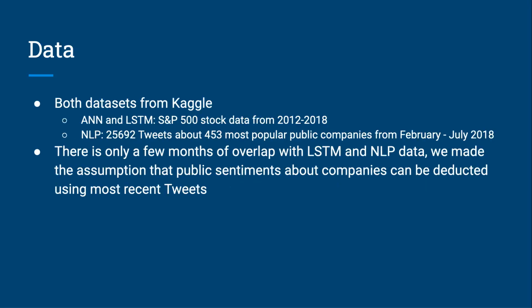So for our data sets, we got both of them from Kaggle. And although there are differences between the data sets in terms of time period, one is from 2012 to 2018, and the other one is from February to July 2018, we made the assumption that public sentiment about companies can be deduced using the most recent tweets instead of historic tweets.